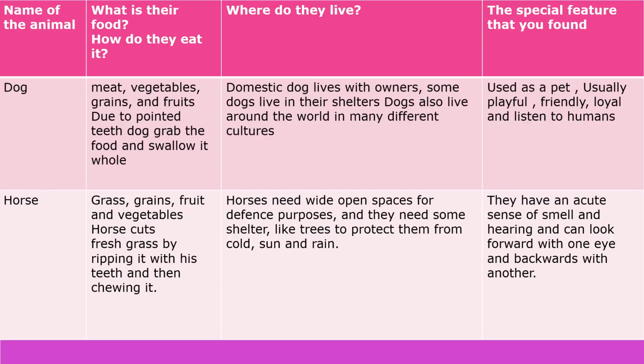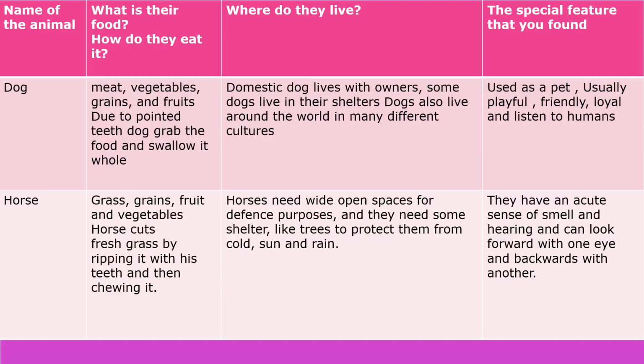Now second animal is horse. What is their food? Grass, grains, fruit and vegetables. How do horses eat this food? A horse cuts fresh grass by ripping it with its teeth and then chewing it. Where do these horses live?